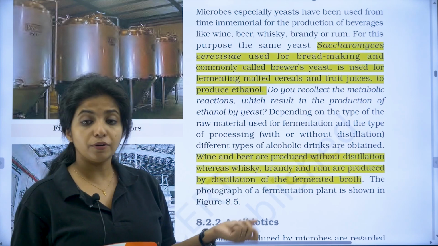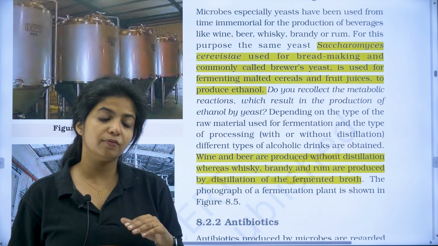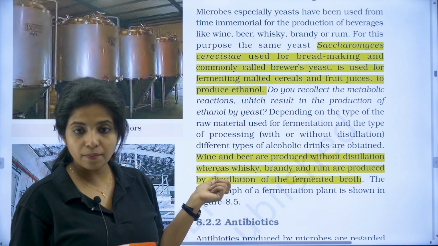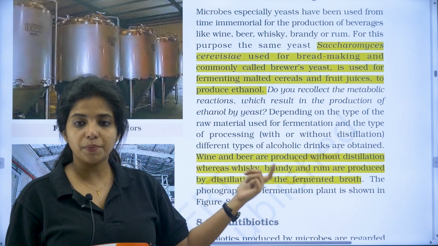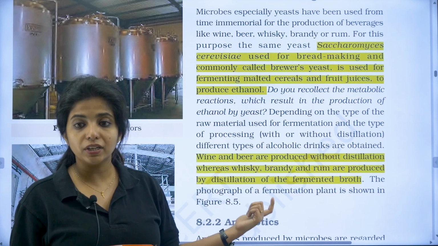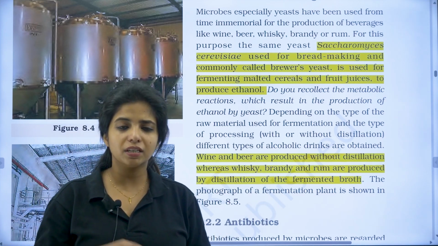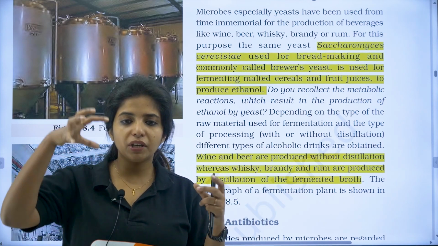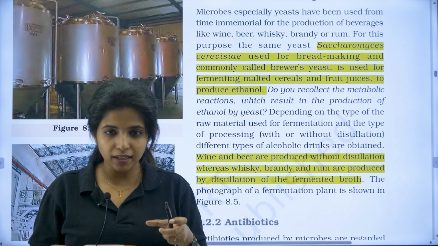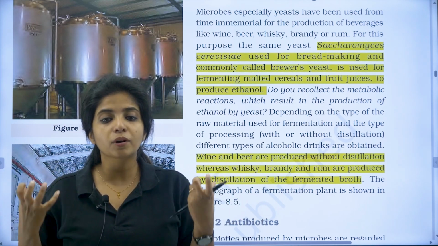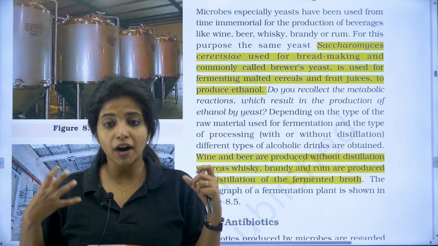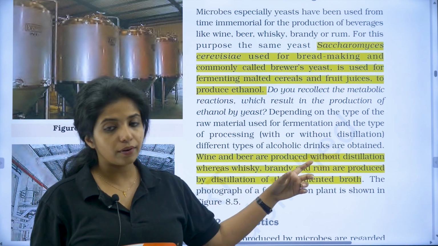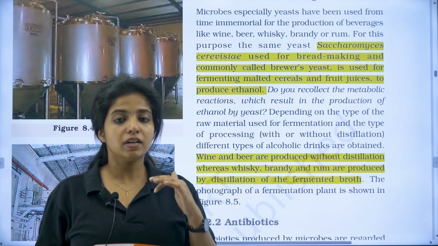Now apart from that, the question is asked, what type of beverages are produced without distillation and what type of beverages are produced with distillation. So wine and beer are produced without distillation, my dear children, whereas whiskey, brandy and rum are produced by distillation of fermented broth. Distillation basically means they are going to vaporize it, and the alcohol content that remains will be more. So the one that undergoes distillation will have too much alcohol content, whereas the one that does not undergo distillation may have less alcohol content.